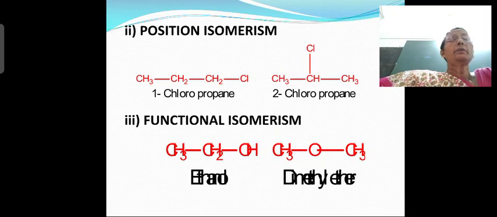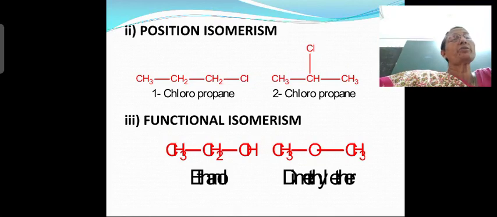Okay, where is the substituent chlorine present? In the first compound it is at the first place, that's why the name is 1-chloropropane. Where is the position of this one chlorine atom in the second molecule? That is second place, right? So the name is 2-chloropropane. So the position of the substituent, that is the chlorine atom, is at the first carbon atom in the first compound, and the second carbon atom in the second compound. Okay, all right. So here the position of the substituent differs.